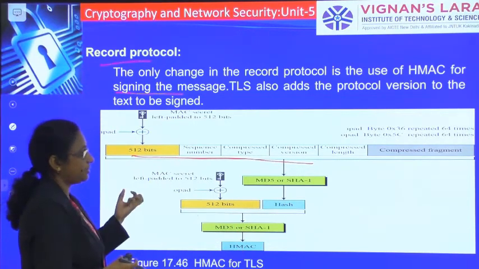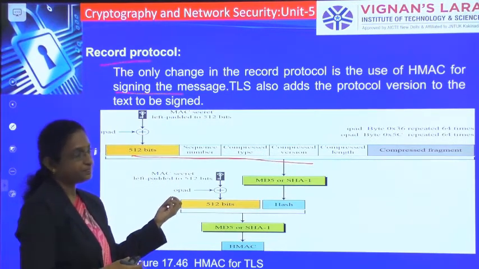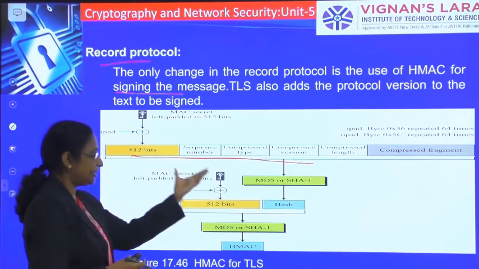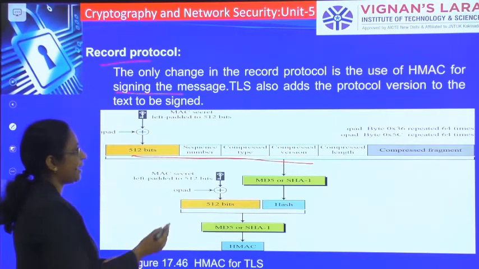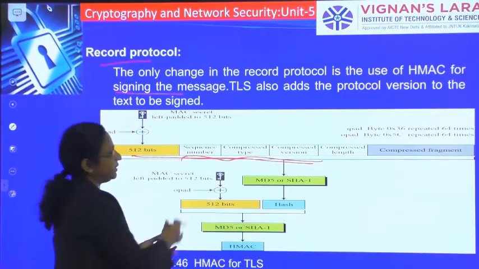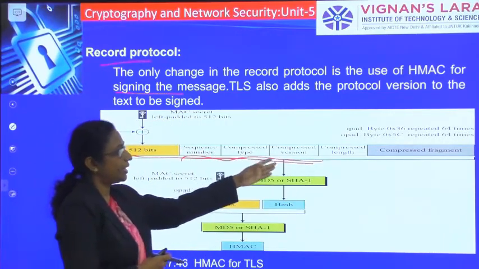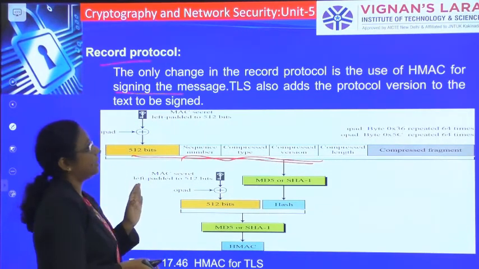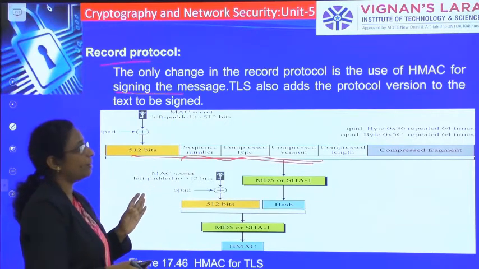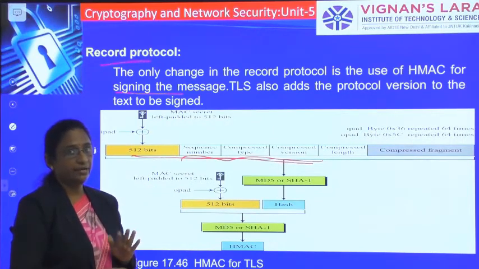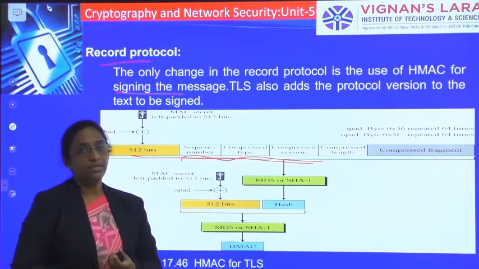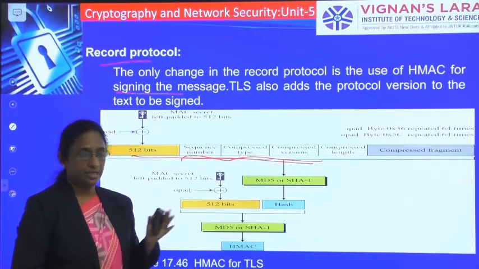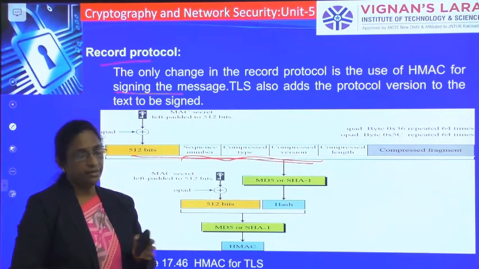Already you know the HMAC algorithm. So in TLS the HMAC algorithm is used. This is nothing but your HMAC algorithm, where the HMAC is applied on this data, that is your sequence number, compressed type, compressed version, compressed length, and compressed fragment. So that is the one change in the record protocol. That is the difference between SSL and TLS. So that is about security at the transport layer: secure socket layer and transport layer security.